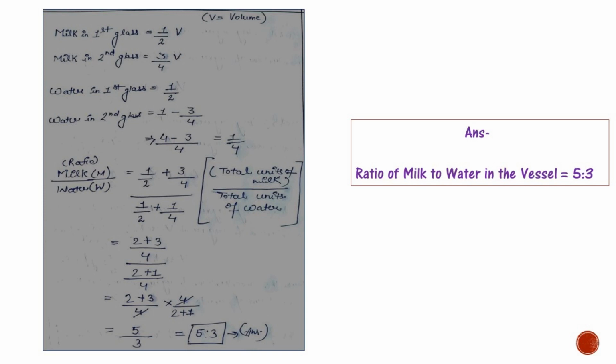So we will find here the ratio between milk and water. That will be total units of milk divided by total units of water. That will be 1 divided by 2 plus 3/4 whole, divided by 1/2 plus 1/4. That will be 2 plus 3 divided by 4 whole, divided by 2 plus 1 divided by 4. After simplification, the answer will be 5:3. The ratio of milk to water in the vessel will be 5:3.